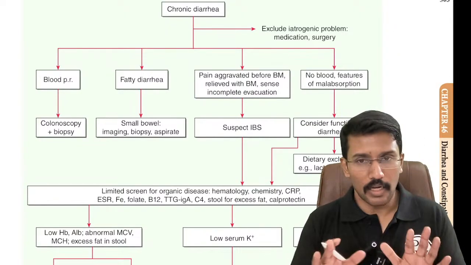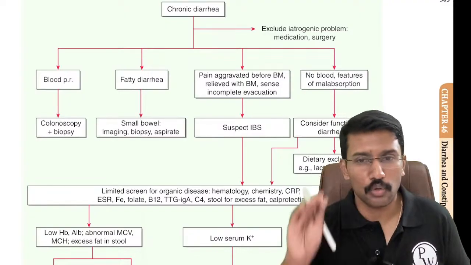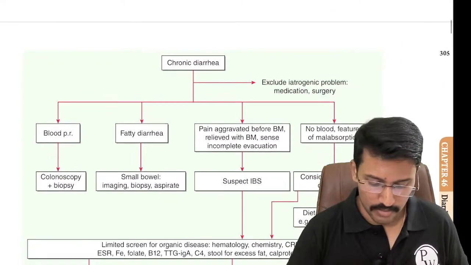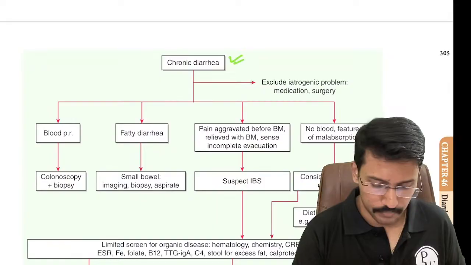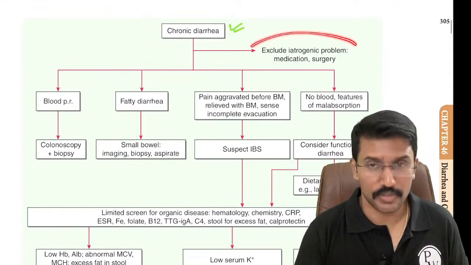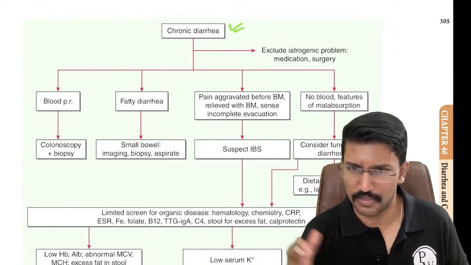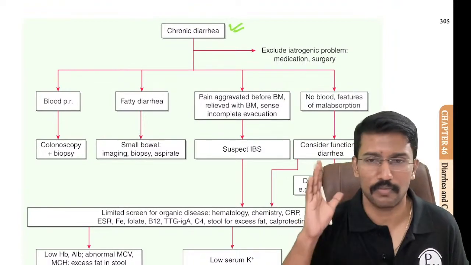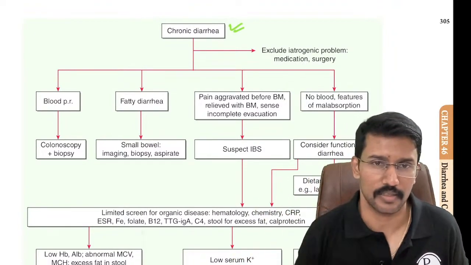Now what I will do is I will just spend 5 minutes to go through this Harrison's table. Okay, what it says is that you have a patient with chronic diarrhea, rule out iatrogenic drugs and surgery as the cause, which anyway we will already be doing for all cases. We do take a past history and drug history.